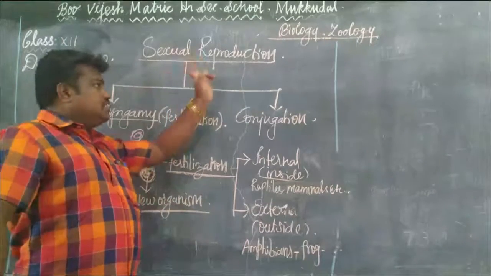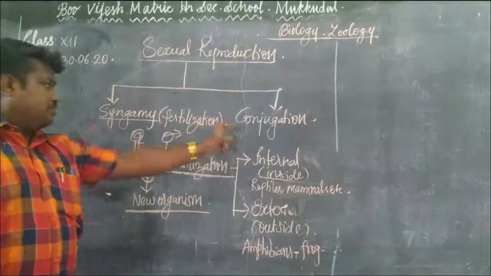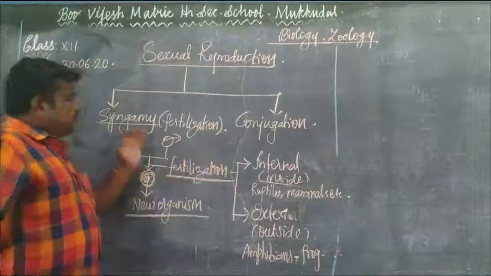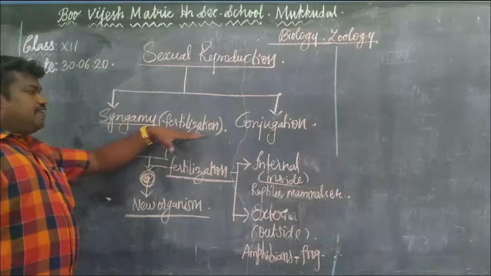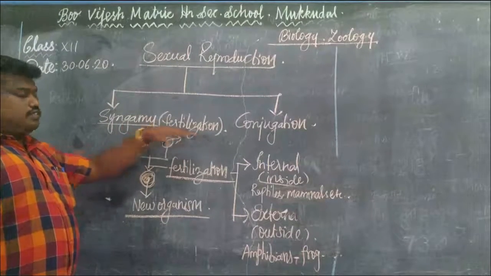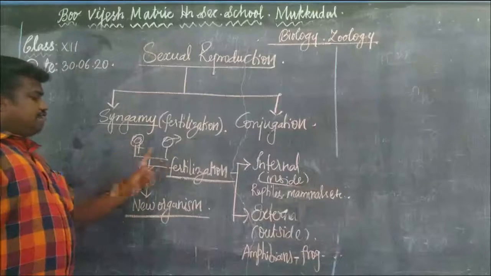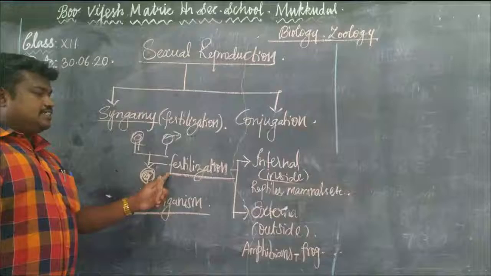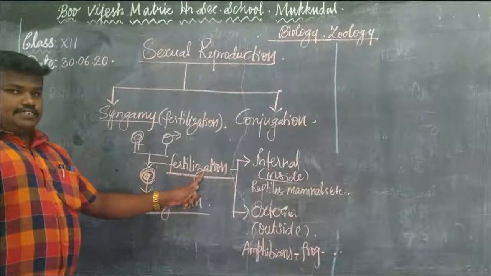Based on this, it is classified into two types. One is syngamy and another one is conjugation. Syngamy is nothing but the fertilization. Fertilization means the fusion of male and female gamete produces a zygote by the process that is said to be fertilization.